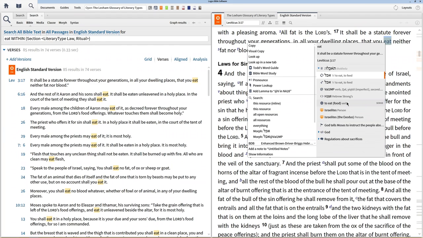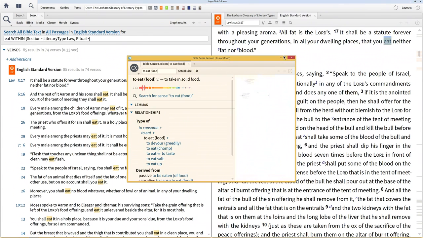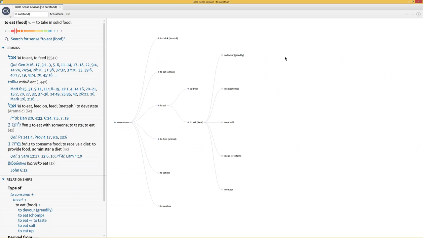By searching for the sense of eat, rather than for the word eat, I can find places where any Hebrew word occurs that carries this meaning. To illustrate this point even better, in the context menu, select the sense of eat in regards to food. Then choose to open the Bible Sense Lexicon. When the Bible Sense Lexicon opens, scroll down and expand the lemma section.